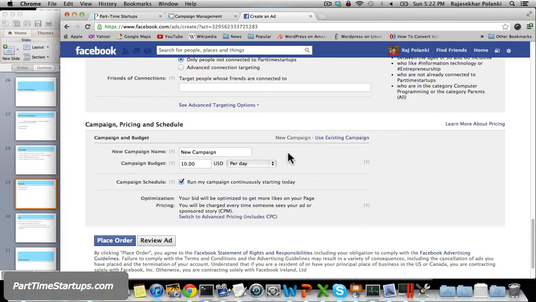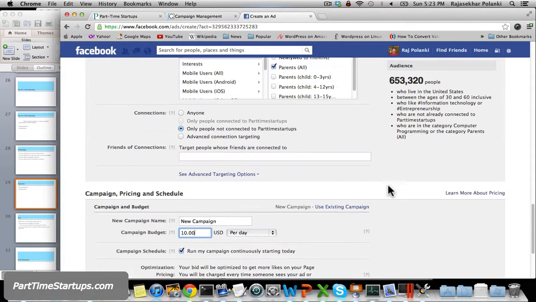That depends on how much I'm willing to spend. If I'm willing to spend $10, then Google calculates based on this $10 and tries to give impressions on Facebook, and within that $10 budget it may reach 100,000 people or it may reach 200,000 people, depending on the Facebook calculations.